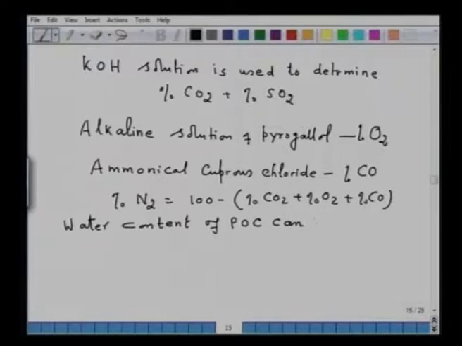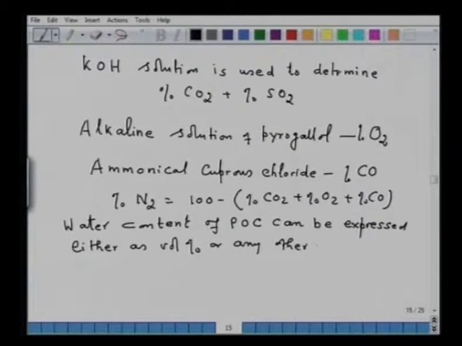So, water content of POC can be expressed either as volume percent or any other units.